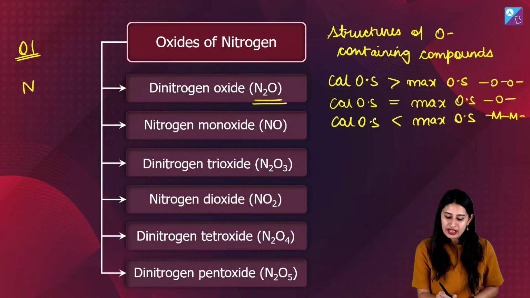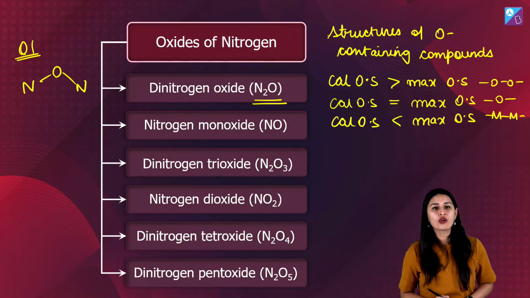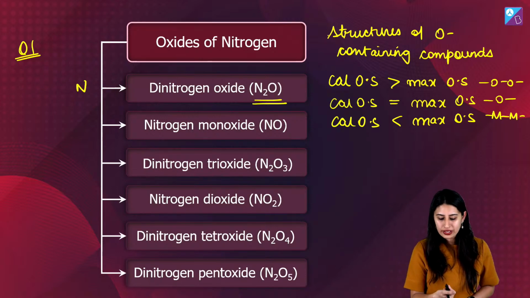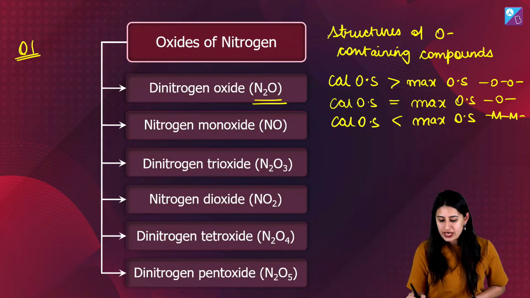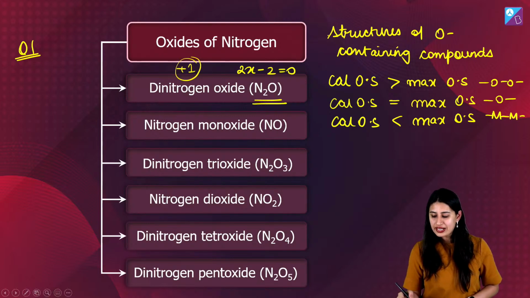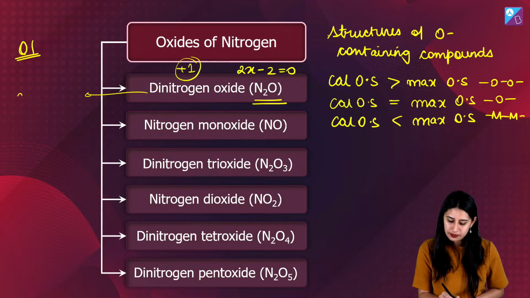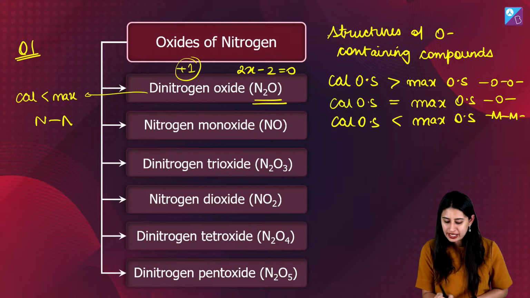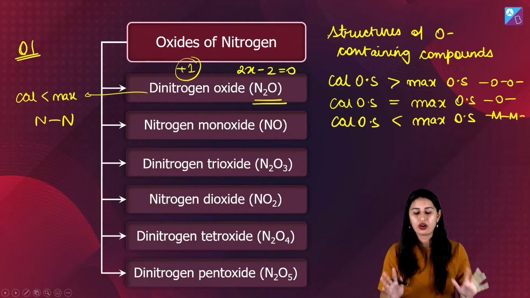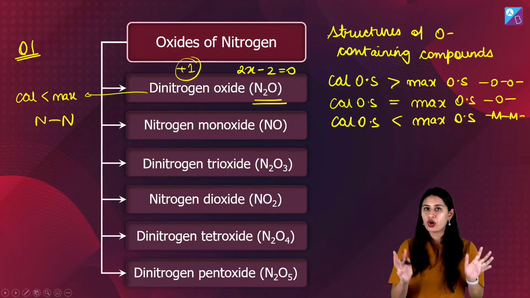N2O, क्या ये NON इस तरीके से तो नहीं है? How do we know? Let's check. So you know that nitrogen, I can write it like this: 2x minus 2 is equal to 0. So 2x is equal to 2, so x comes out to be equal to plus 1. Calculated is less than maximum, right? That means it will have element-element linkage. Hence, you know how the N2O structure should look like. We'll talk about it.